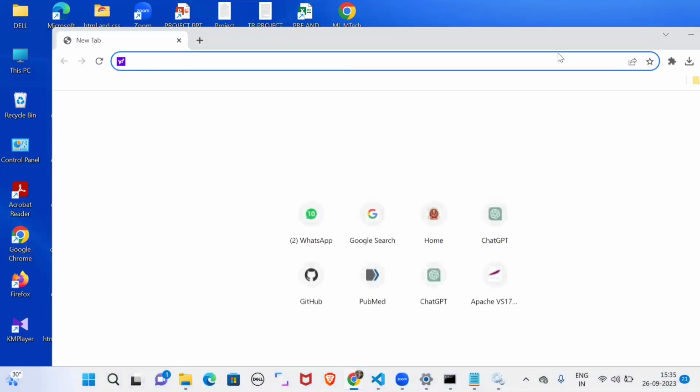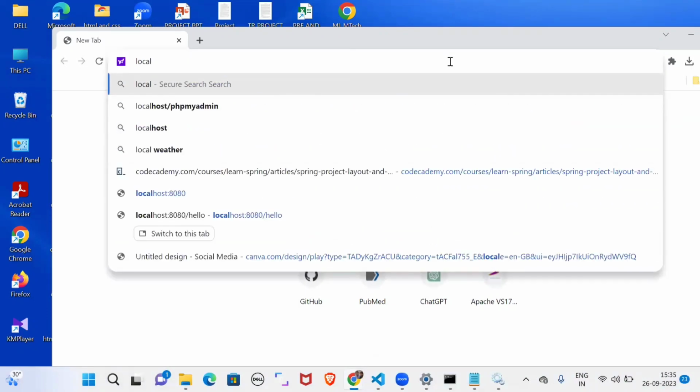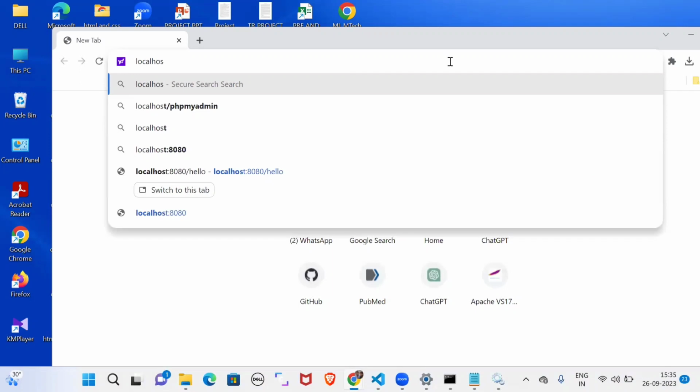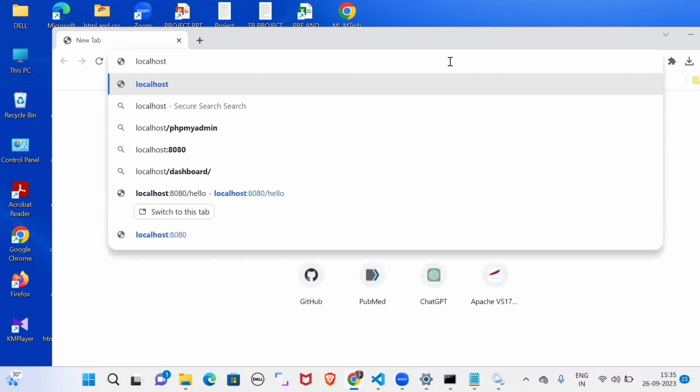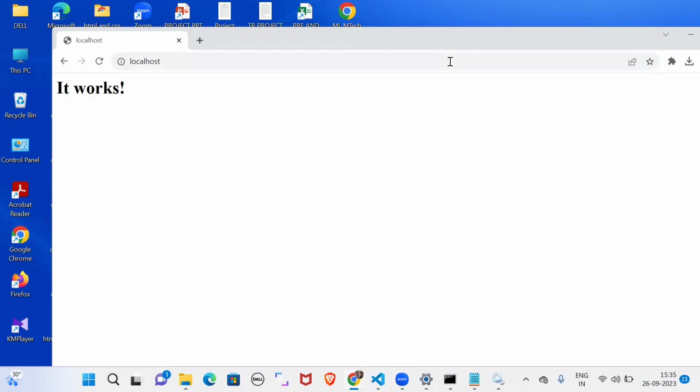Now open the browser and type localhost. And you will see it works.